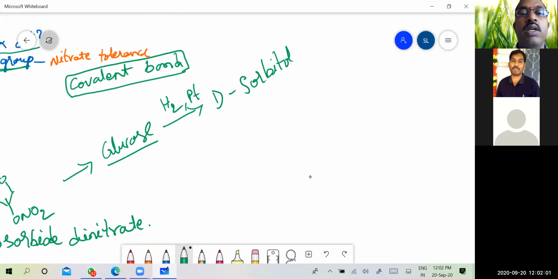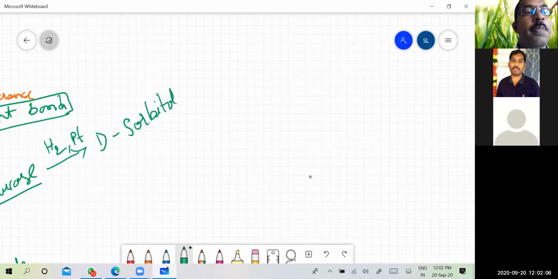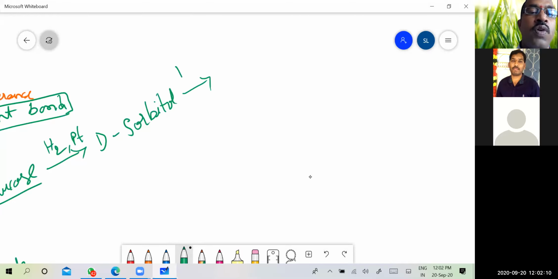This, on treatment with H2SO4, will undergo ring cyclization to give you the isosorbide, which on further treatment with nitric acid